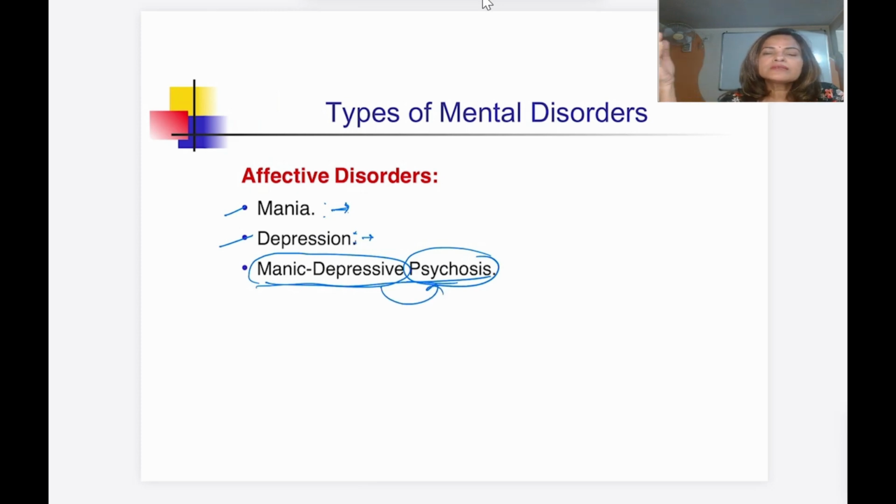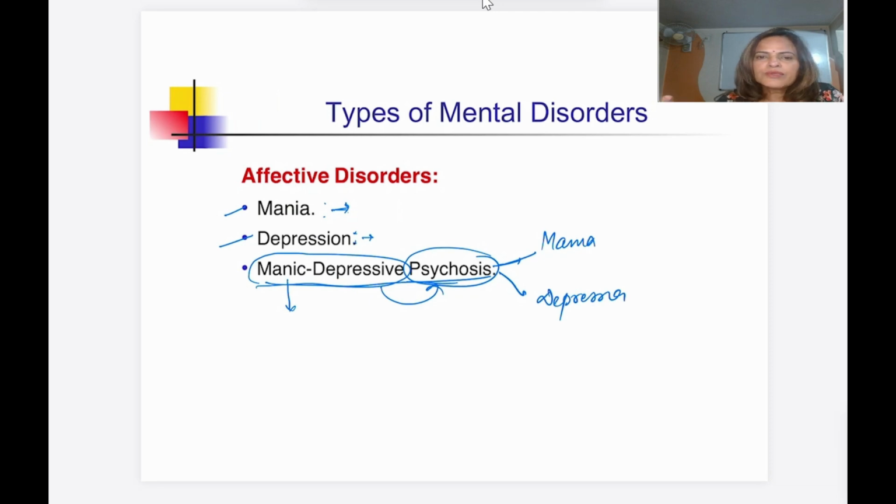Like in a manic person, there may be a loss of insight. Suppose the person is going by airlines and thinking that he is going to give aeroplanes to each and everybody, okay? So psychosis can be accompanied with, on one side, the patient having mania and the patient may also be having depression. So that is manic depressive psychosis. So all the things, they are together.